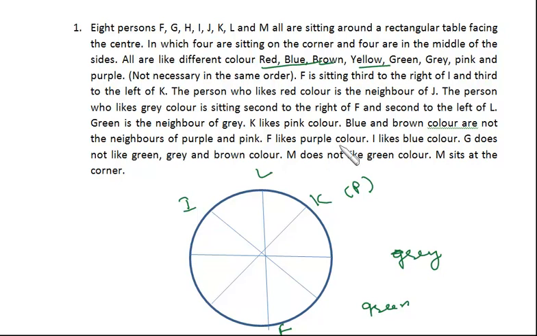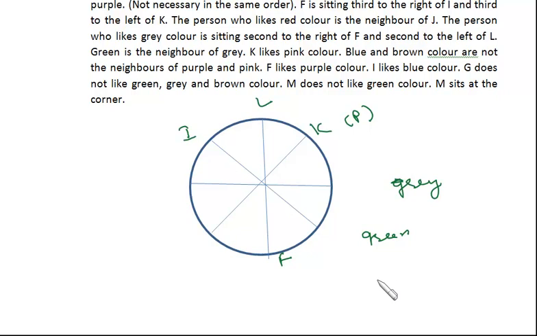Okay, F likes purple color. So for F, we write purple over here. I likes blue color. G does not like green, gray and brown color. That means G has to be somewhere here, either here or here.